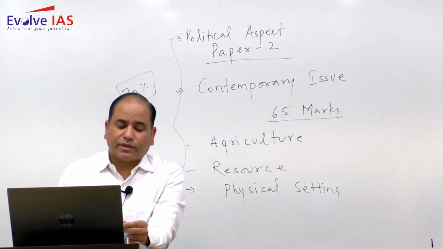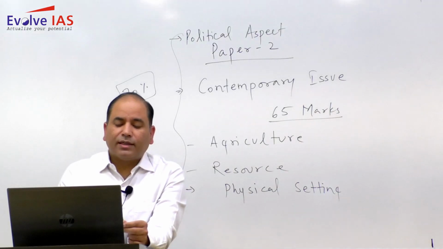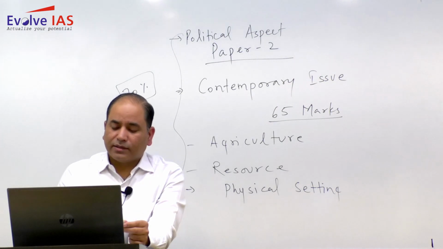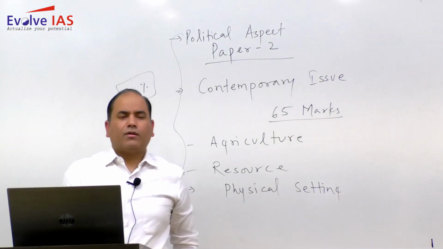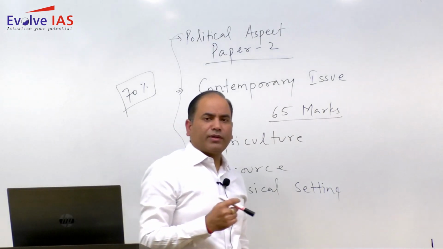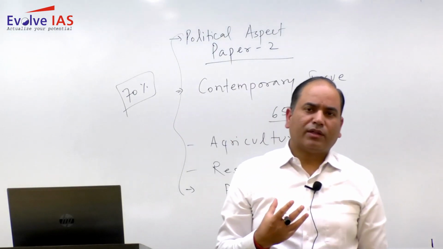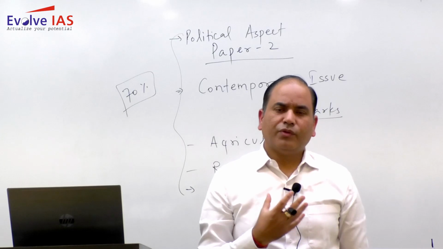Coming to the next question: the process of desertification leads to soil desiccation and soil loss. Explain. Now, desertification is one of the topics on which questions have been asked continuously in the last few years.